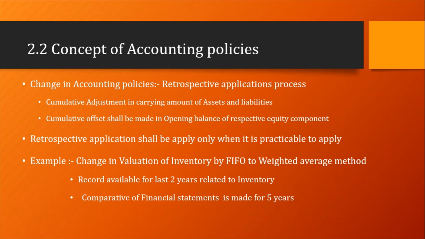This adjustment we have to make in the opening balance of the respective equity component, mostly retained earnings, and second, the assets or liability items affected by the change in accounting policy, with their prior period and their comparative information.